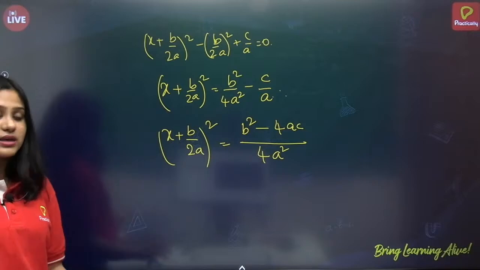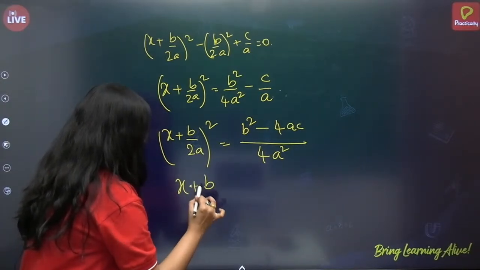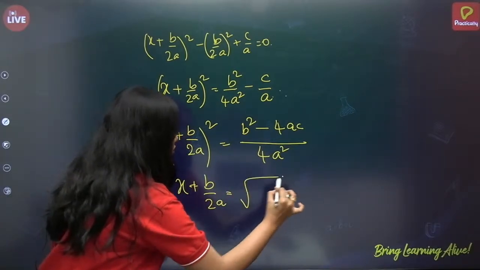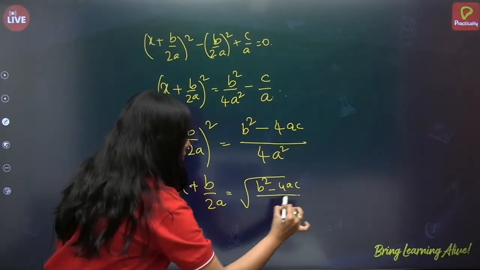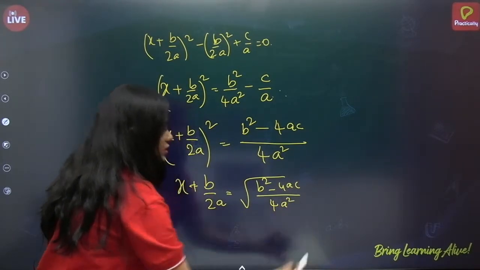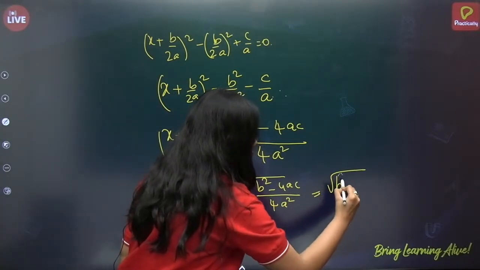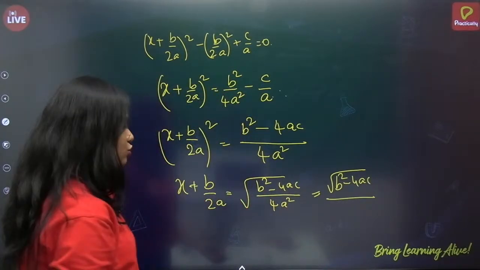That's it. Nothing else. Next, x plus b by 2a is equal to under root of (b square minus 4ac) by 4a square. Correct? So I can write this as under root (b square minus 4ac) by 2a. Correct?